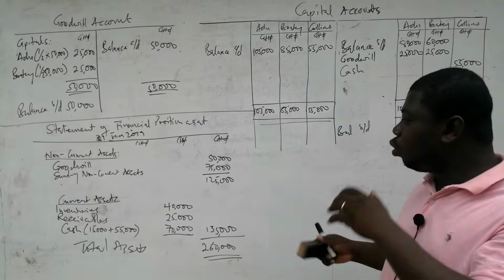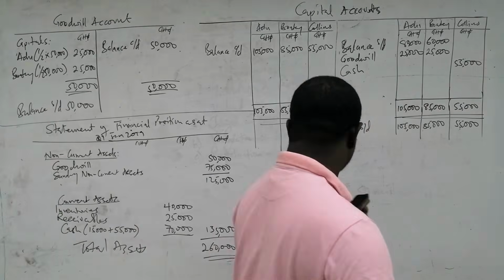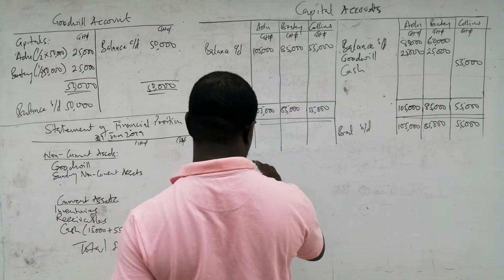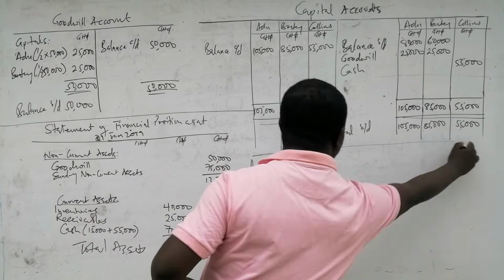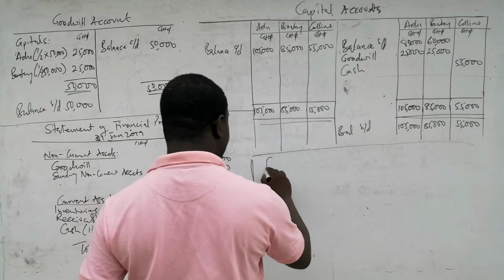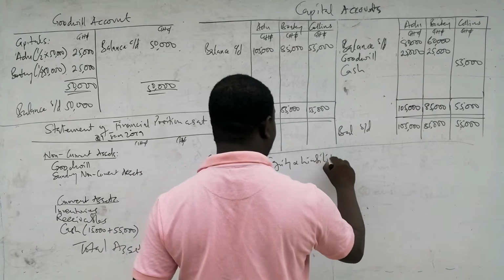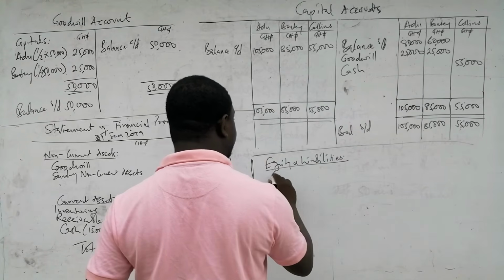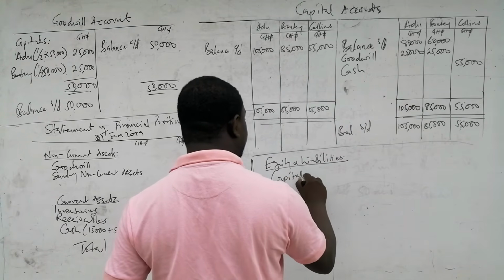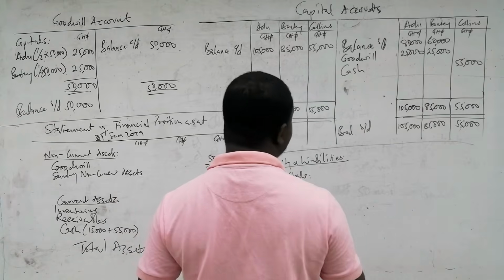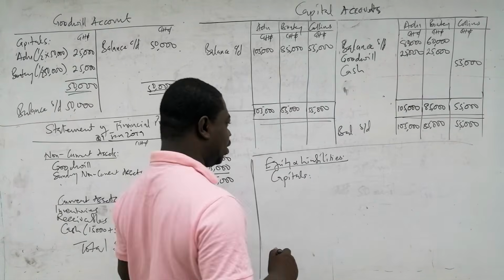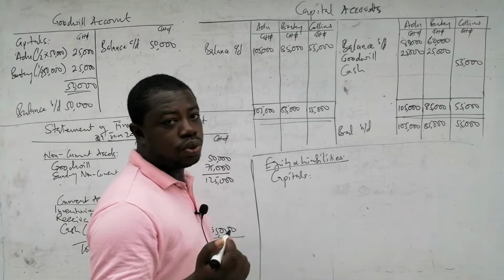And then we go to the equity and liabilities, so let me do that here as well. We'll say equity and liabilities. We'll start with our capitals. Now, for the capital accounts, there are 3 different partners now, unlike the original 2 that we had.